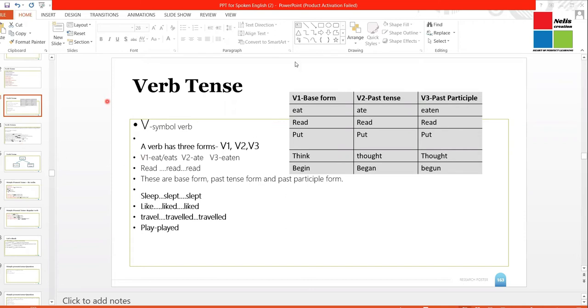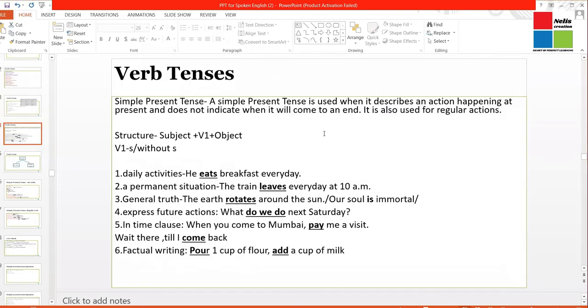Let's understand further what is simple present tense and what is the use of simple present tense. A simple present tense is used when it describes an action happening at present and does not indicate when it will come to an end. It is also used for regular actions.